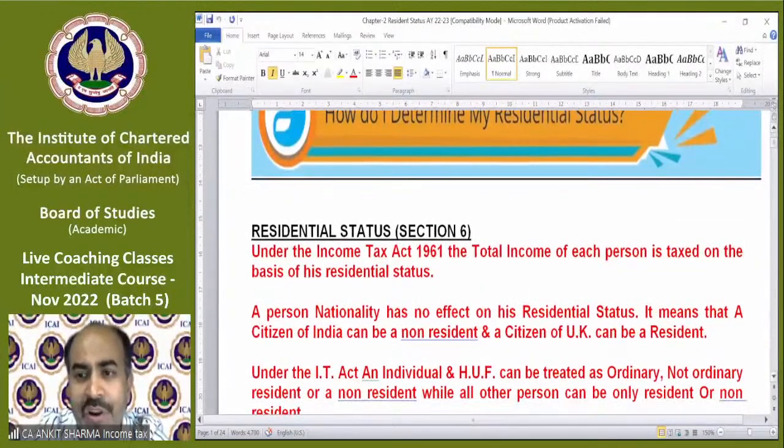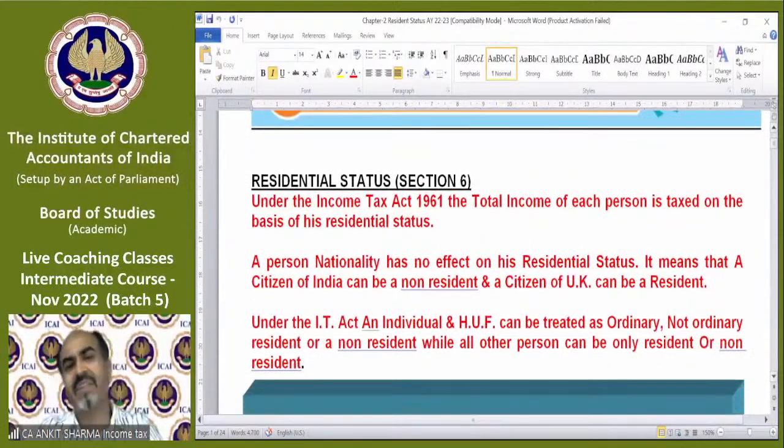Before starting to understand who is a resident or a non-resident, there's a basic thing: residential status, section 6. Under the Income Tax Act 1961, the total income of each person is taxed on the basis of his residential status. A person's nationality or citizenship has no effect on his residential status.